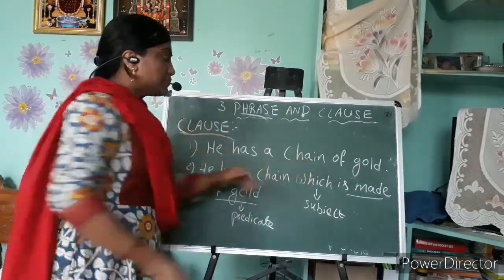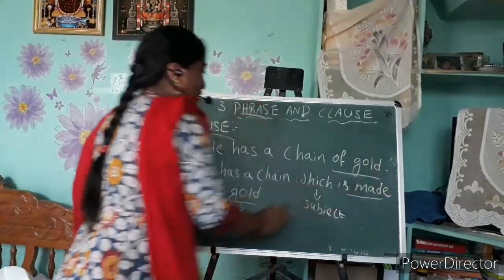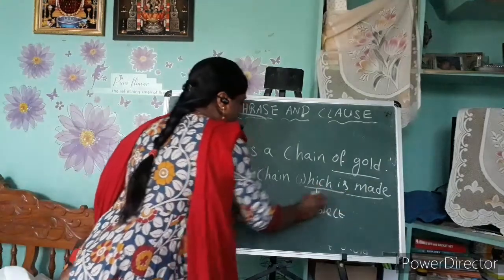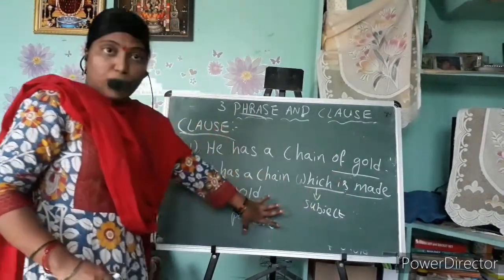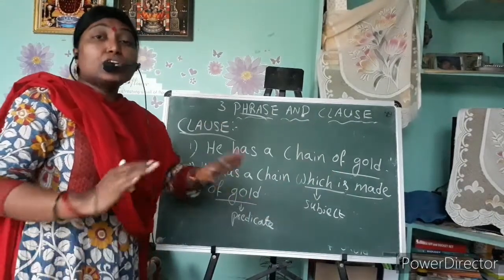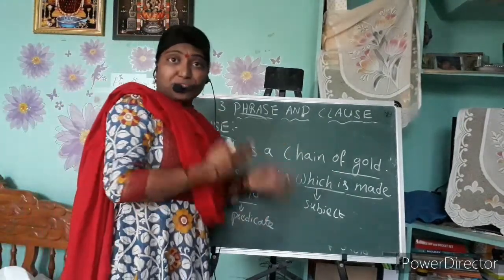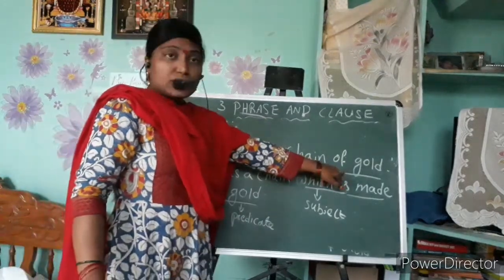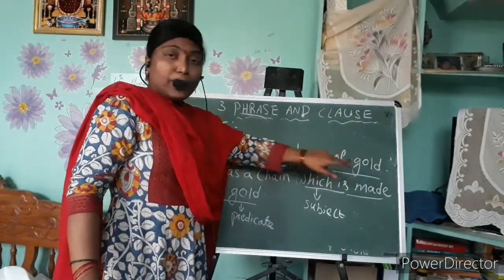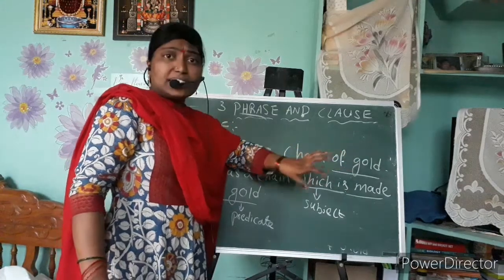Now here see, "of gold", and here "which is made of gold". If you observe these groups of words in the two sentences, you can easily identify what is a phrase and what is a clause. Here there is no subject and no predicate, so there is no complete sense.